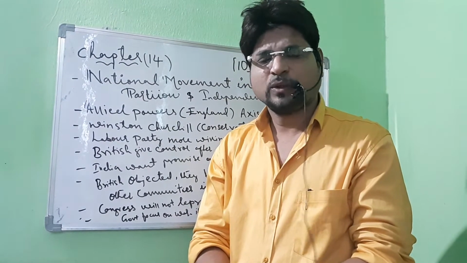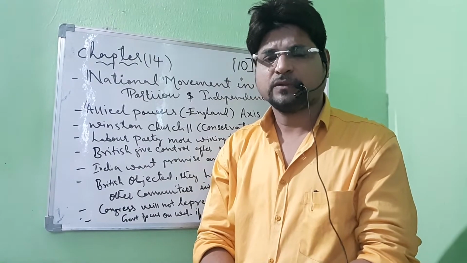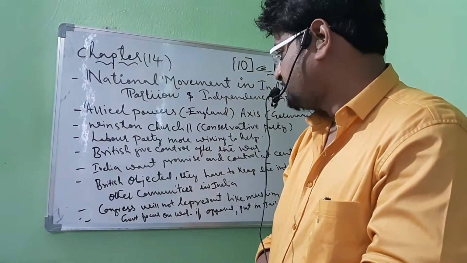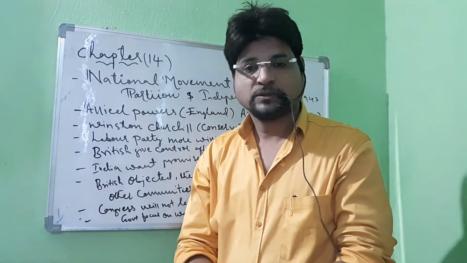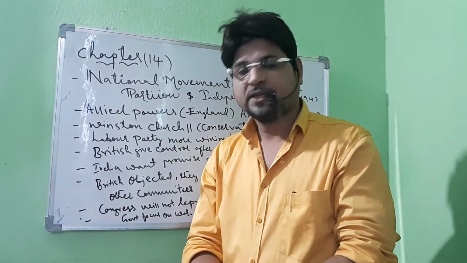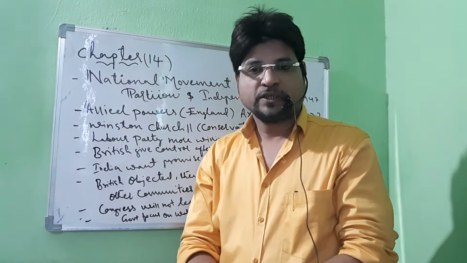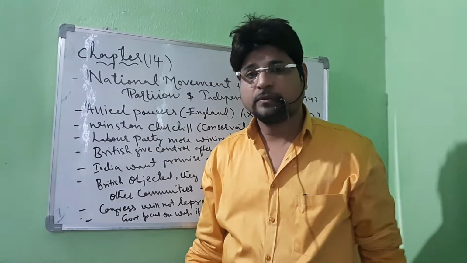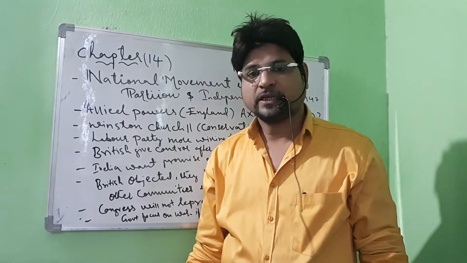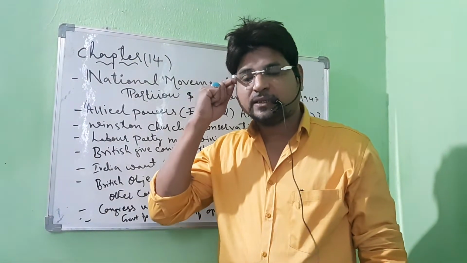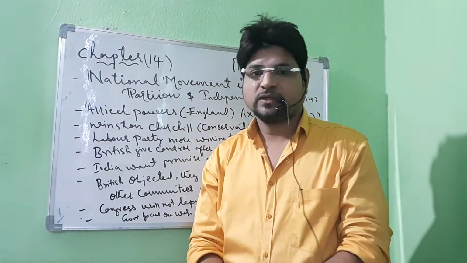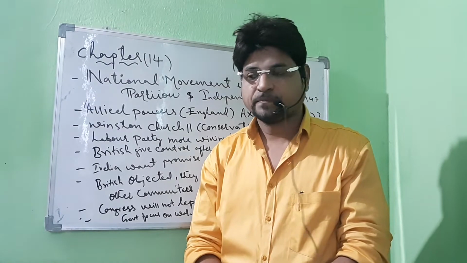So India wanted a promise in writing that if India supported England in World War II, they would hand over India, or give independence to India.